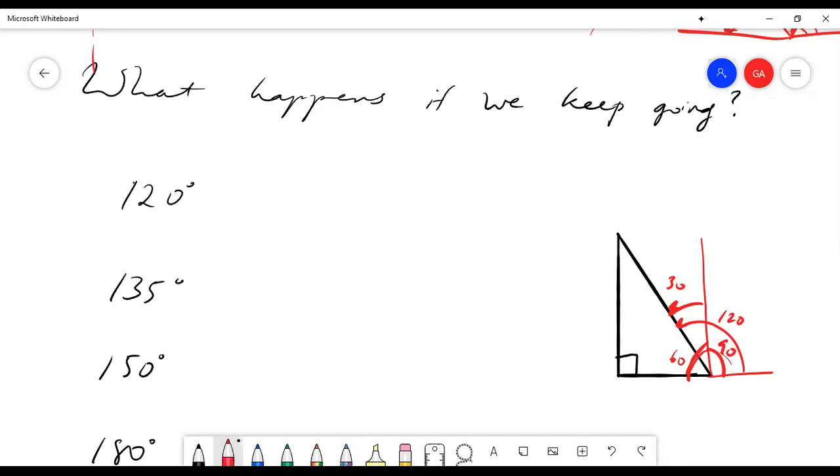So 120 degrees. You can basically think about this as a triangle just in the opposite direction, right? Subtending 60 degrees. And then we have the same trigonometric relationships, right? Except now this is in the negative direction. This leg here is in the negative direction, and this is in the positive direction. So sine of 120, right, is going to be the same thing as, can anyone tell me?